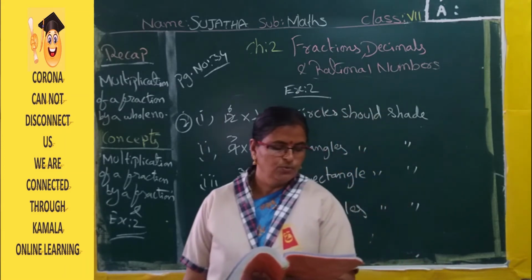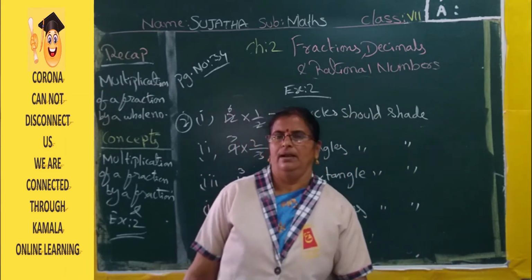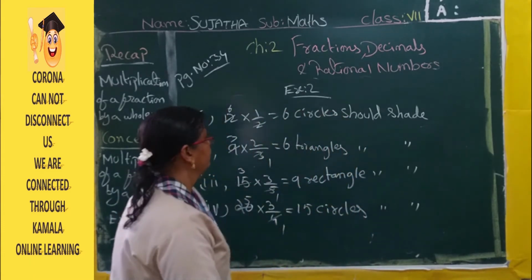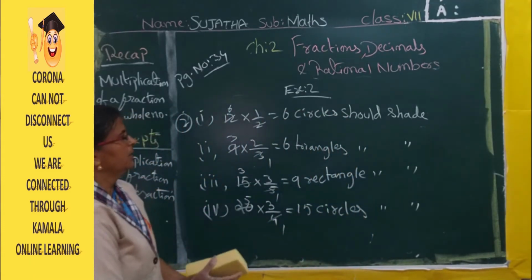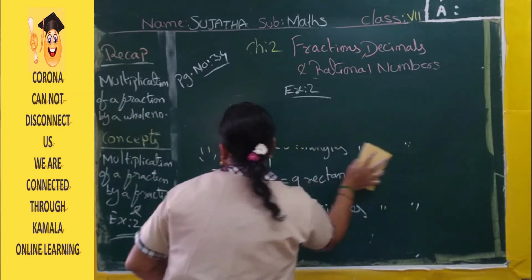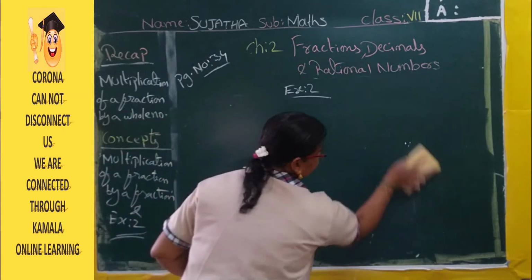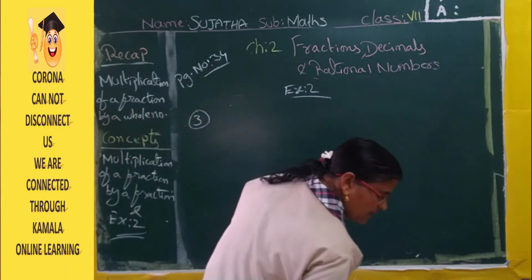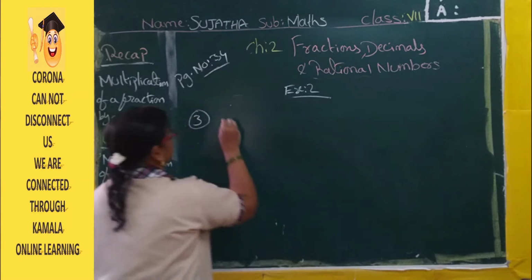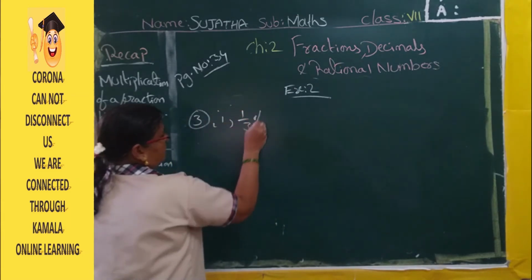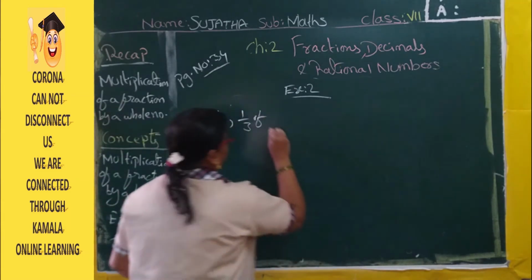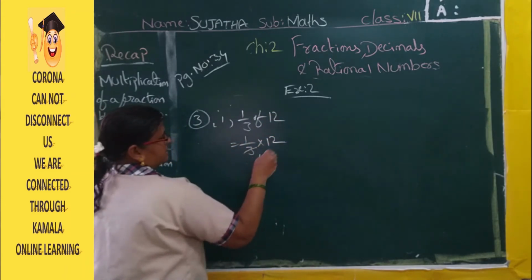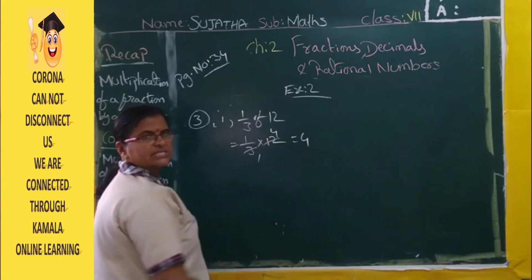Now third one, find 1 by 3 of 12. Of is nothing but multiplication. Now third sum, Exercise 2, last sum. First bit. Find 1 by 3 of 12. 1 by 3 of 12 means 1 by 3 into 12. 3 ones are 3, 3 fours are 12. So 4 is the answer.